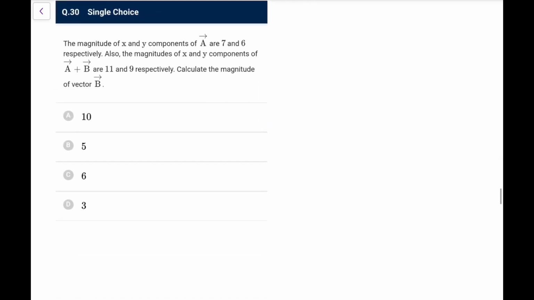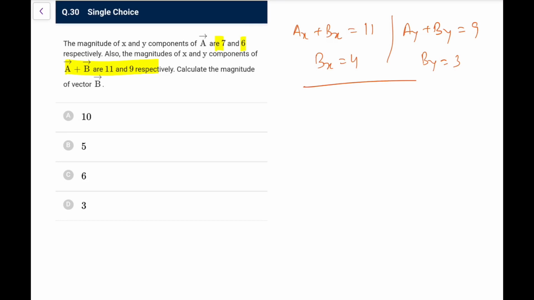Now the magnitudes of the x and y components of a vector A are 7 and 6. Also the magnitudes of the x and y components of the sum are 11 and 9, then find the value of B. So what we know, ax plus bx is 11 and ax is 7, that means bx is 4. Similarly, ay plus by is 9 and this is 6, that means by is 3. So 4 and 3, so magnitude of b you know is 5, not root 5, that is 5, under root 4 square plus 3 square.